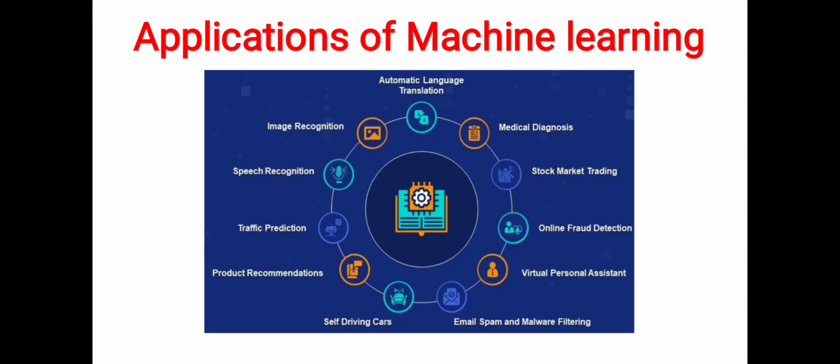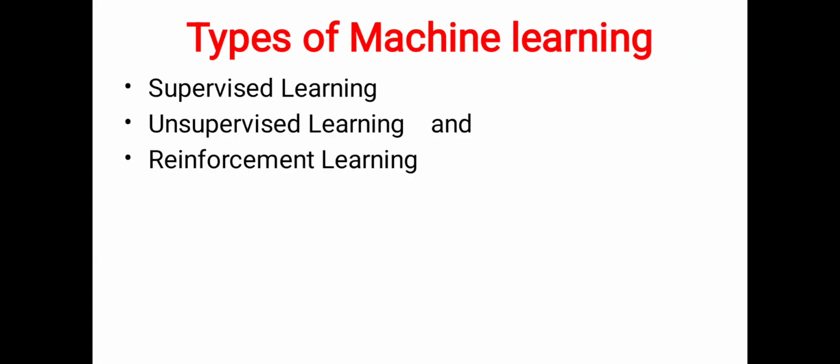The applications of machine learning are automated language translation, medical diagnosis, stock market trading, online fraud detection, virtual personal assistants, email spam and malware filtering, self-driving cars, product recommendations, traffic prediction, speech recognition, and image recognition. The types of machine learning are supervised learning, unsupervised learning, and reinforcement learning.